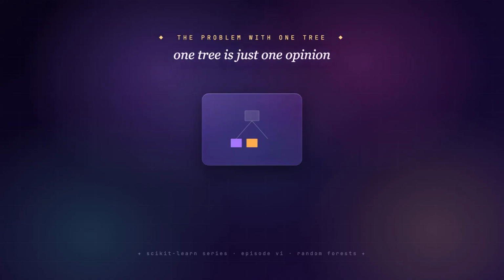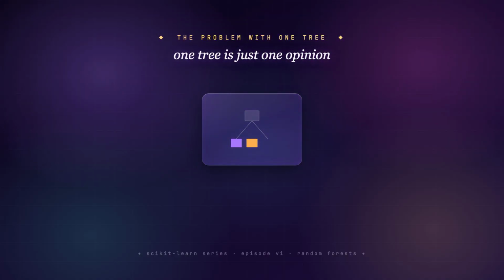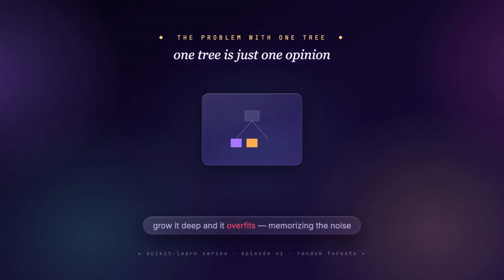Remember the weakness of a lone decision tree. Let it grow deep and it overfits, memorizing the noise in the data. One tree is really just a single opinion, and a single opinion can be confidently, strangely wrong.